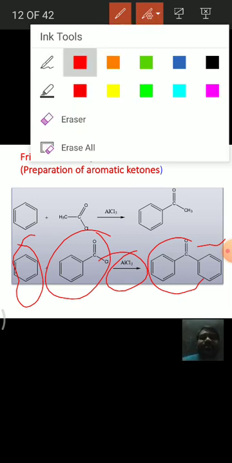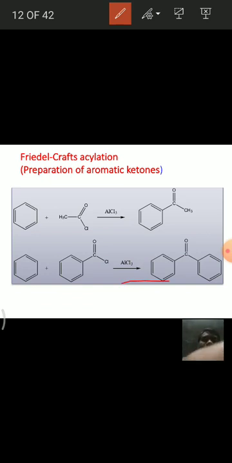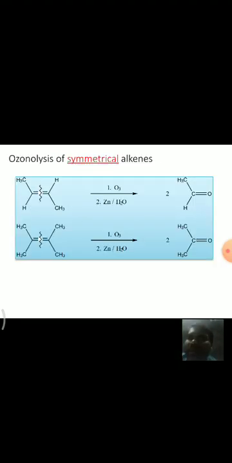And then, see here, by the ozonolysis reaction of alkenes, with this reaction also we get aldehydes and ketones formed. With the ozonolysis of symmetrical alkenes we get only one product, while with the ozonolysis of unsymmetrical alkenes we get a mixture of products.